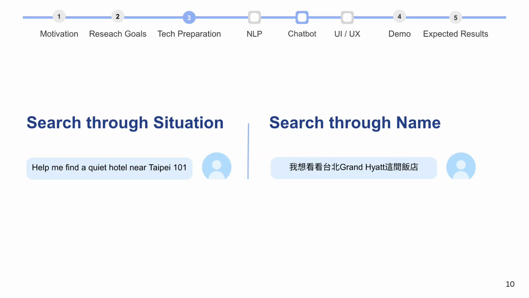Our chatbot mainly supports 2 ways to start a search. On the left, users can search through a situation like help me find a quiet hotel near Taipei 101. On the right, they can search through a specific hotel name like "I want to look at the Taipei Grand Hyatt hotel." So the system can handle both exploration when you don't know where to stay and deep dive when you already have a hotel in mind.